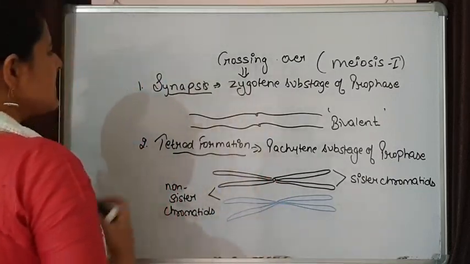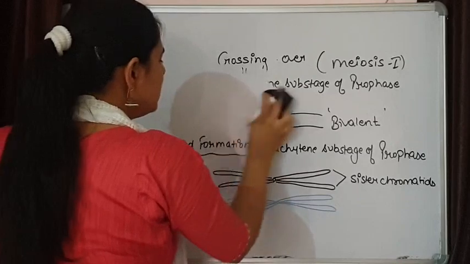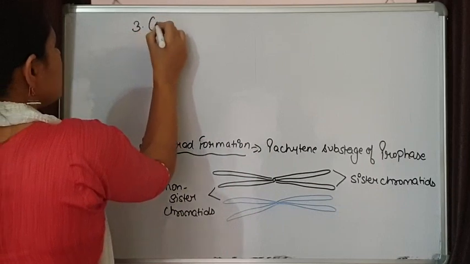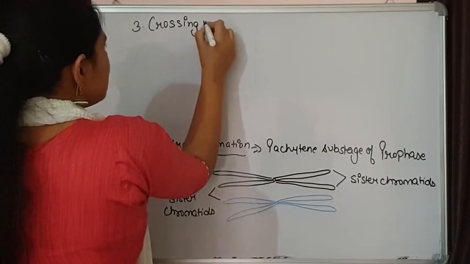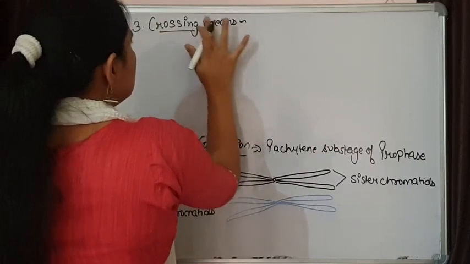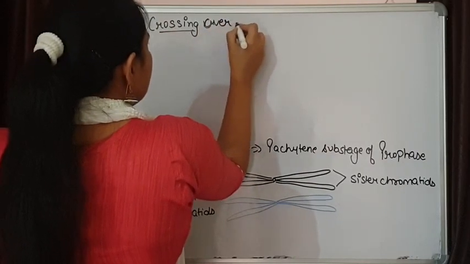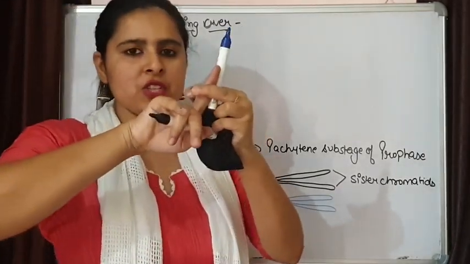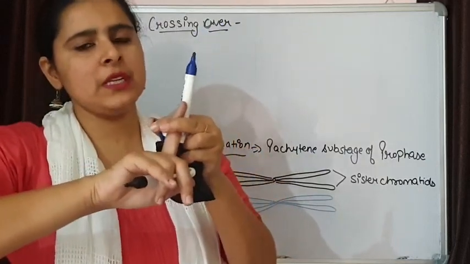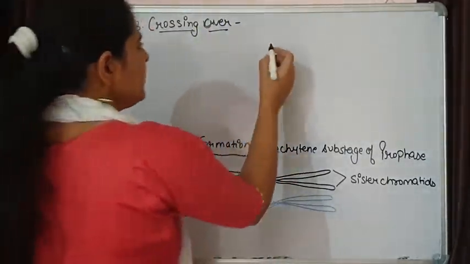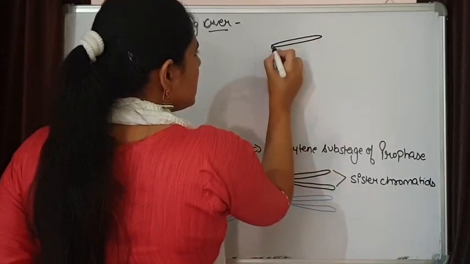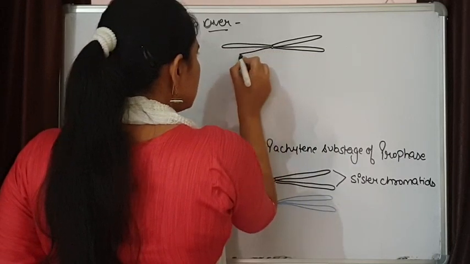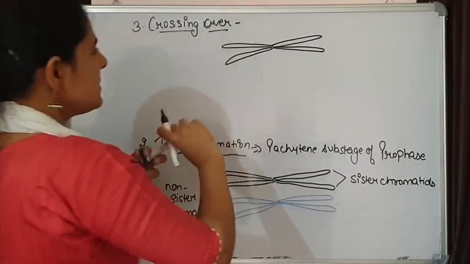Now the third step is crossing over. Crossing over means the strands are going to cut and align, form an X-shaped structure across, and exchange of segments is going to take place. This is one chromosome and these are the sister chromatids. It moves like this.